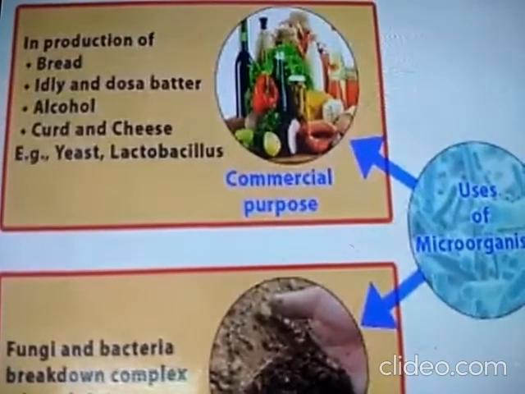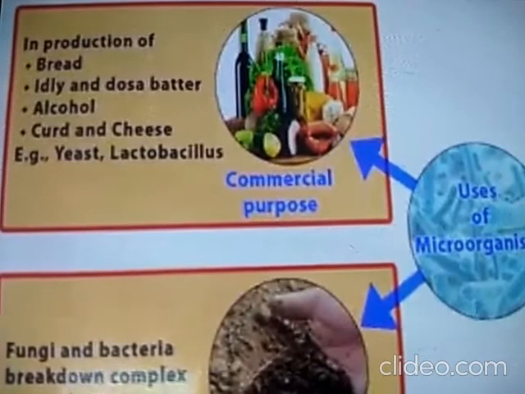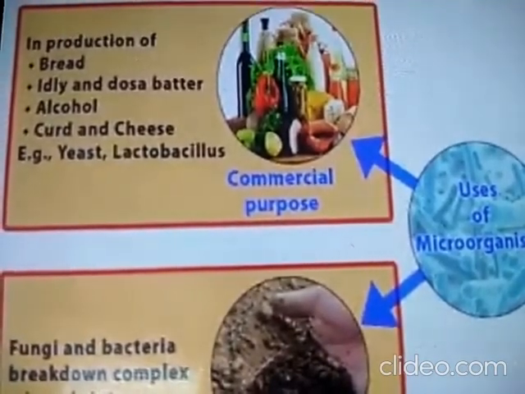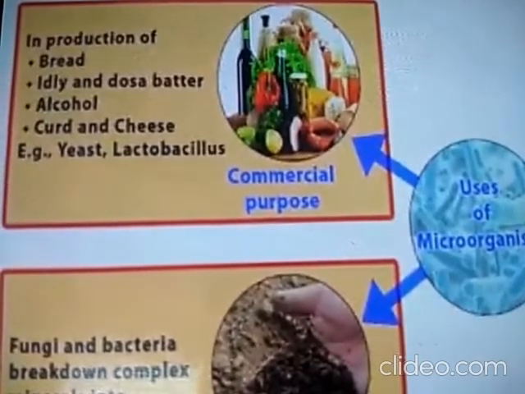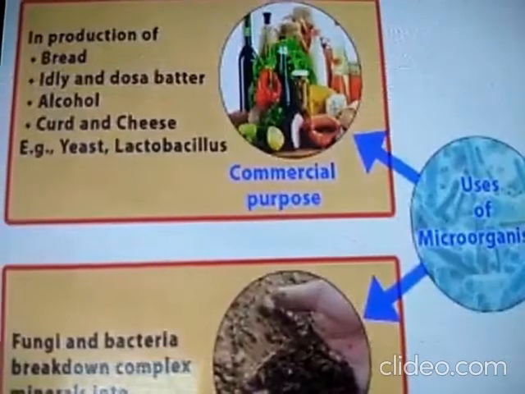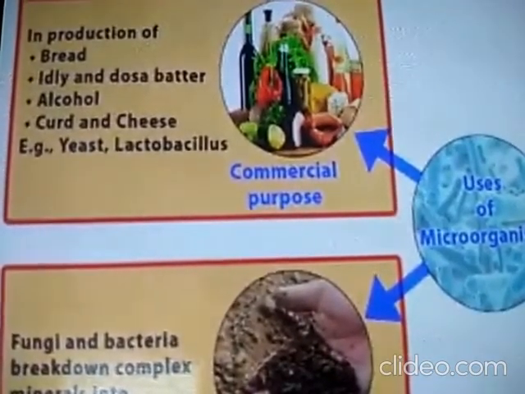Similarly, coming to curd and cheese. You have seen your mother preparing the curd at home, right? In a glass of milk, your mother will add a few drops of curd or a spoon of curd. What happens? The full glass of milk changes into curd. Does it change at the same time? No, it takes some time.